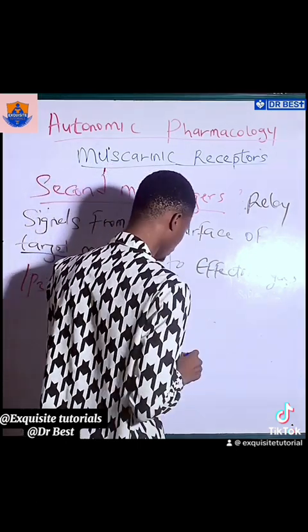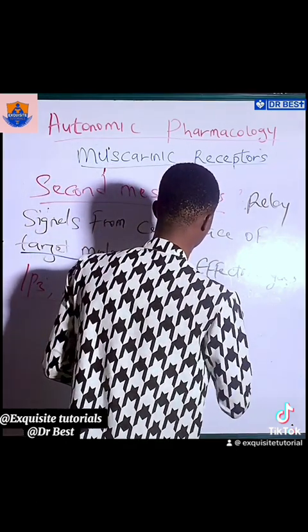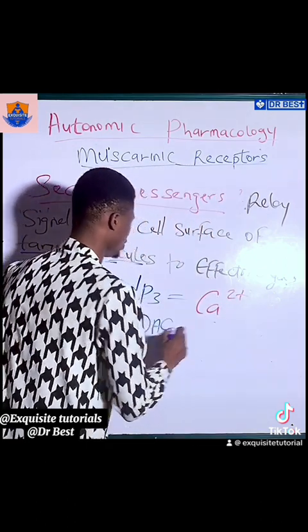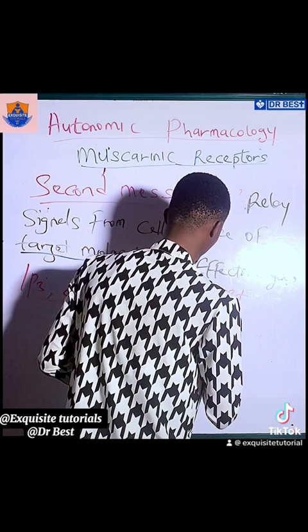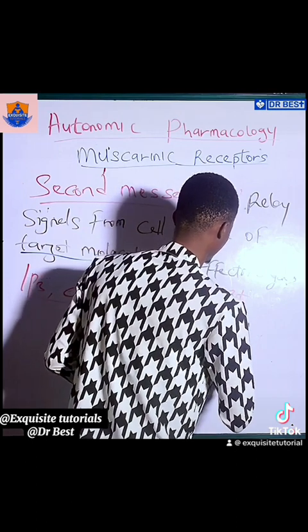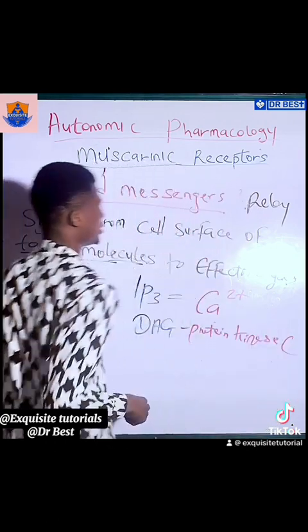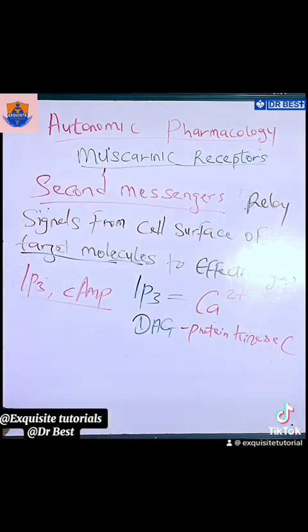IP3, calcium ion, DAG, protein kinase C. Now we have talked about M1, M3, and M5. I've talked about phospholipase C, what second messengers are, IP3, DAG, and the rest.